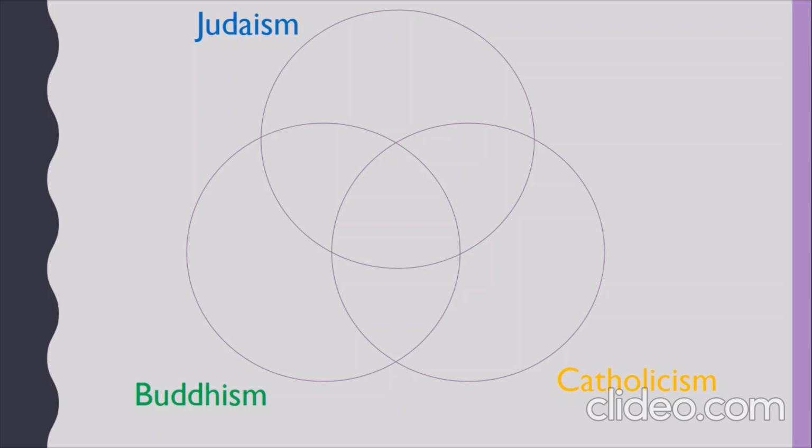It is now time to compare the different understandings of these aspects from Catholicism, Judaism, and Buddhism to each other. I will list the strongest parts from each religion and compare them with a three-circle Venn diagram, starting with the beliefs. The Buddhist beliefs are represented by what they call the Four Noble Truths, which represent what Buddhists stand for.